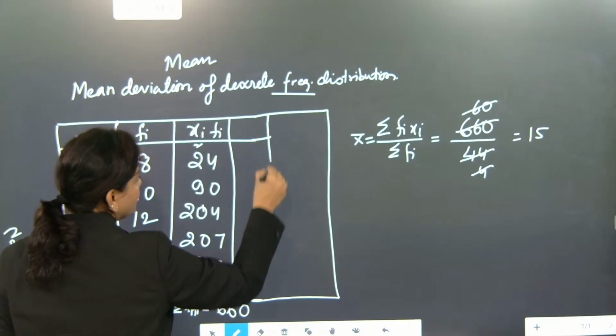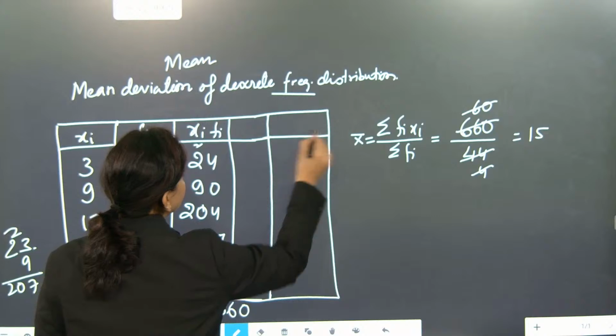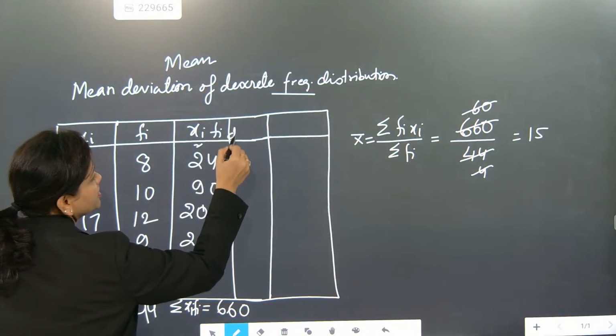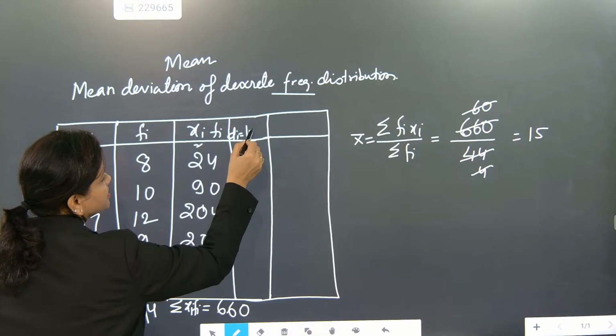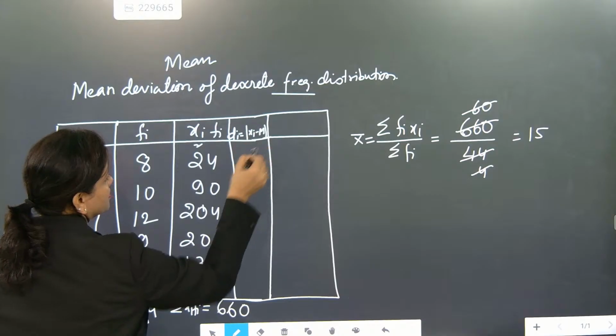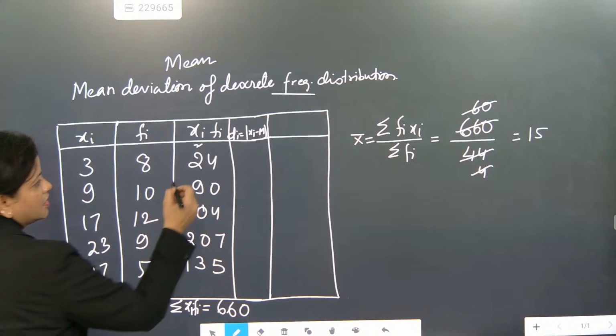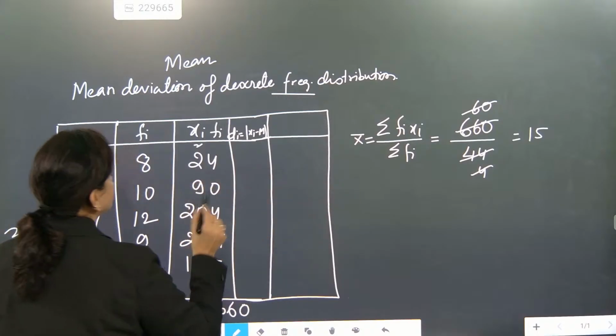Whatever mean came, we need to find the deviation from it. So the deviation is xi minus mean. The mean is 15.